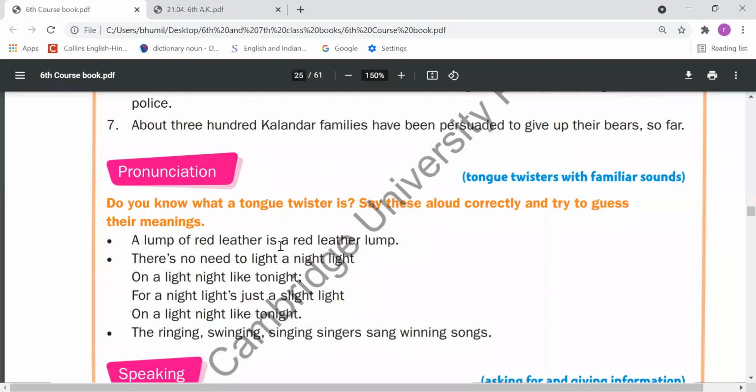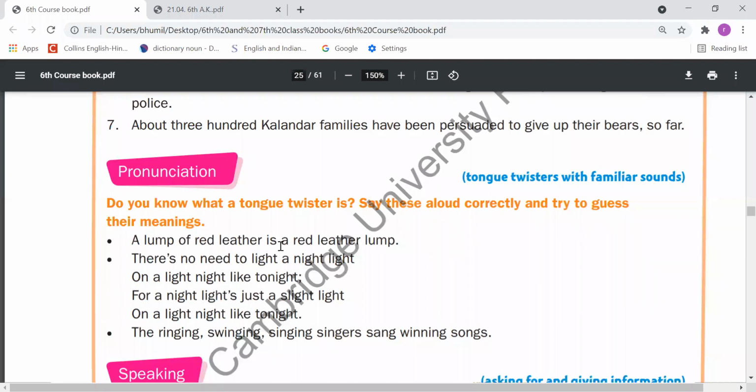So dear students, these are the tongue twisters. Tongue twisters are there when our pronunciation is not right and we have to do the practice. So basically we do the practice on tongue twisters, right? By this what happens? We start pronouncing the words rightly. That's why we should speak out these tongue twisters.